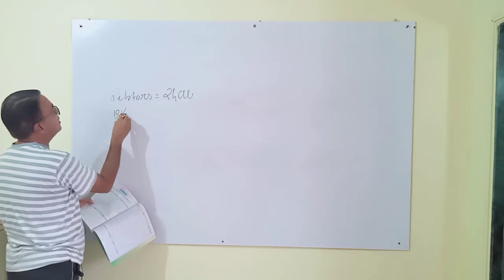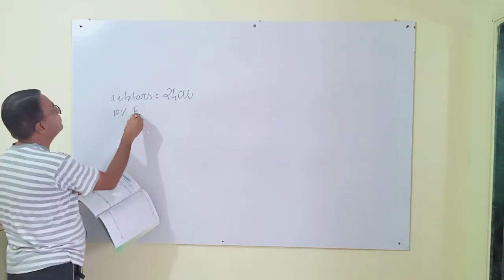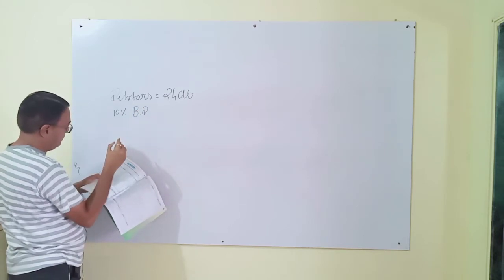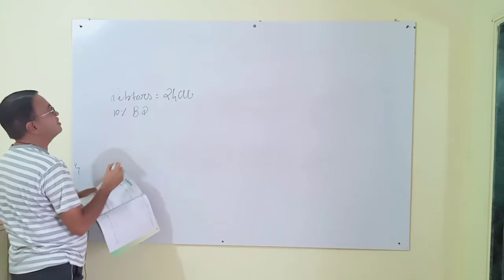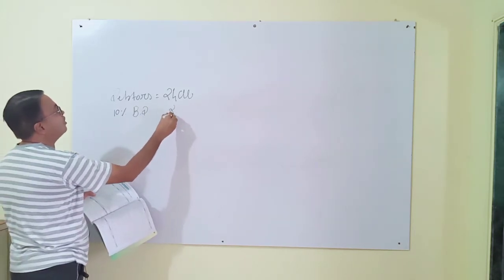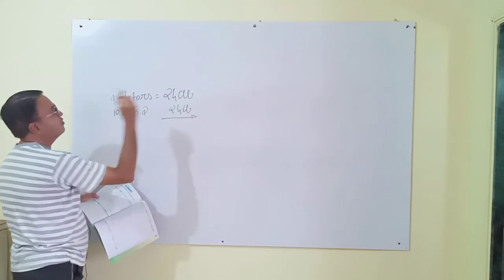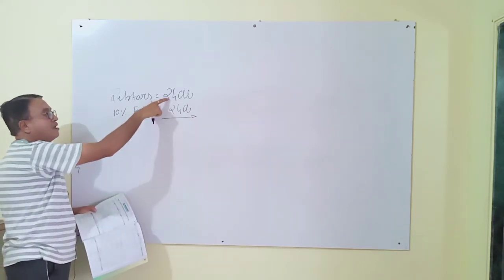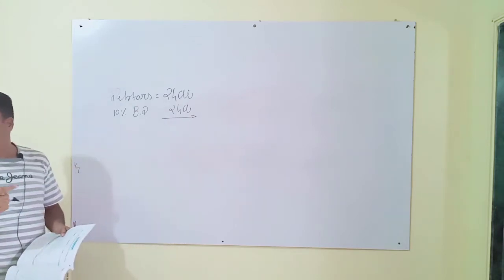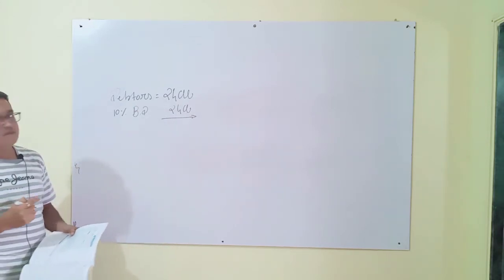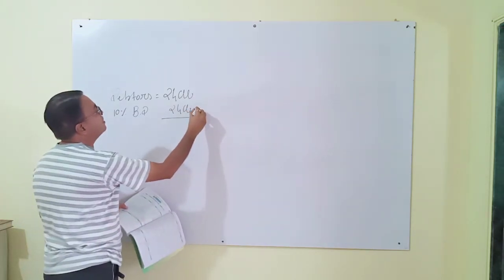Debtors 24,000 minus 10% bad debt reserve. Bad debt reserve will be kept at 10%, that is 2,400, and the remaining amount will be recorded in the new balance sheet. What is the answer? Okay, now I will explain.